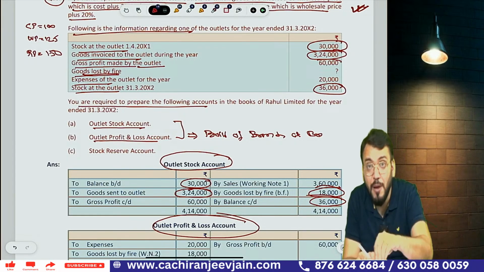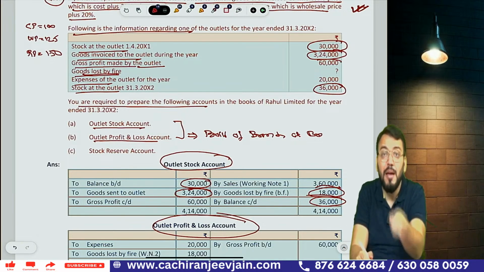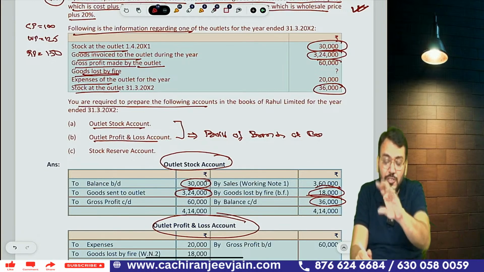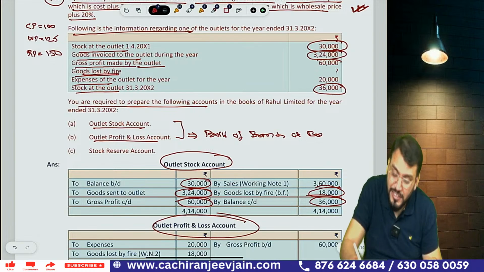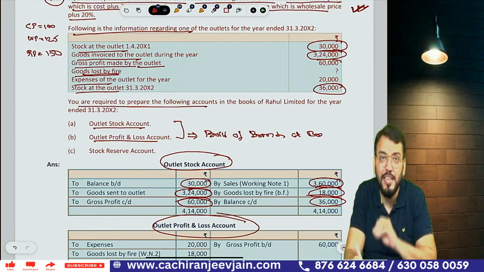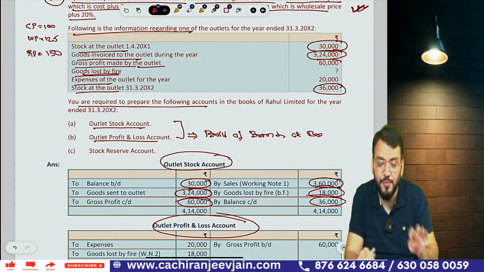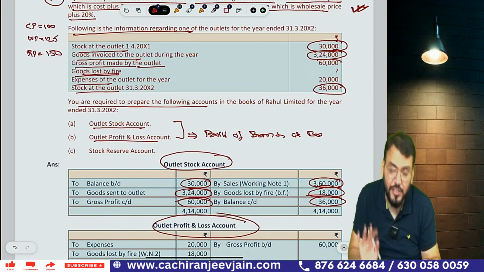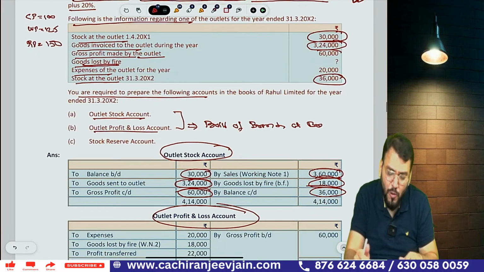Gross profit made by outlet is nothing but surplus. So surplus is the profit made by branch at branch. So that becomes surplus, so you return surplus, meaning gross profit, written here. So you can see sales can be calculated as a balance sheet figure. So we have calculated sales as a balance sheet figure from this particular account. Understood? Now we'll prepare the outlet P&L account.